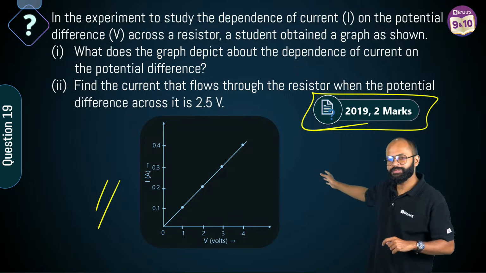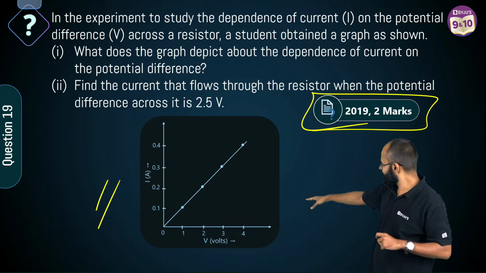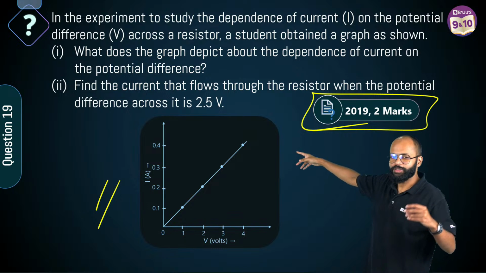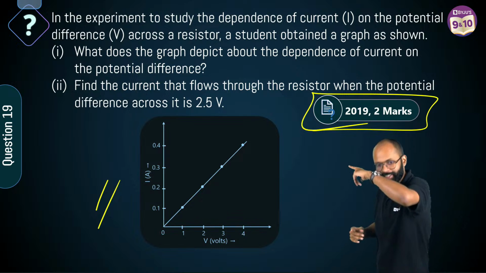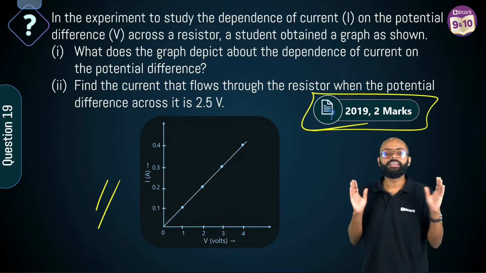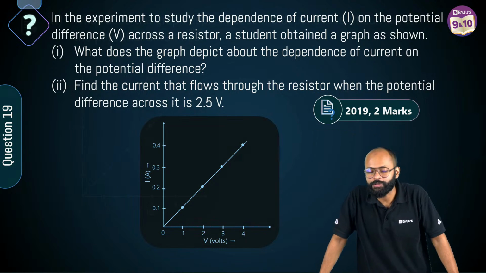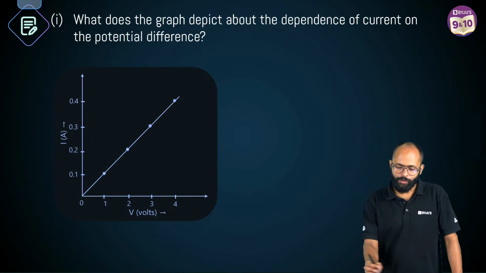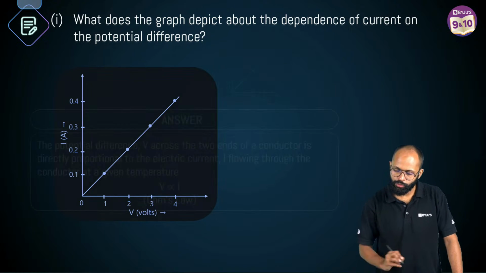Question is telling you very simply what? As you increase the voltage, current increases uniformly. I proportional to V. Yes, that's true. Correct? Directly proportional. Sir, V is proportional to I. It is telling you Ohm's law in simple words, right? What does the graph tell you? It tells you that V is proportional to I.